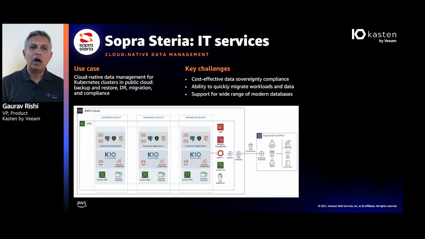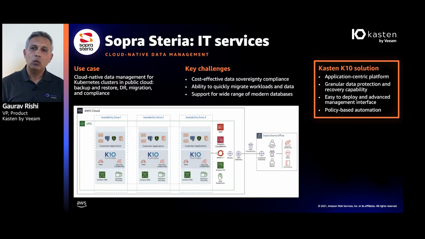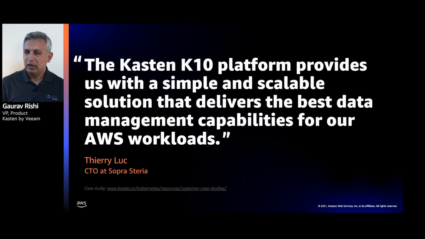So again, from our perspective, like we talked about, application centricity is extremely important. We want to work at DevOps speed and scale. And in this context, what it means is the application owners should be able to look at just their set of applications and recover parts of the application when they need to through a self-service portal. And that's what brings you to this point about working at quick scale. And maybe this particular quote sums it up best, where the CTO of Sopra Steria said that Kasten K10 provided us with a simple and scalable solution that worked well in the AWS environment.